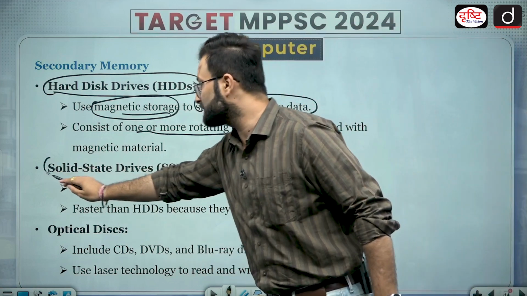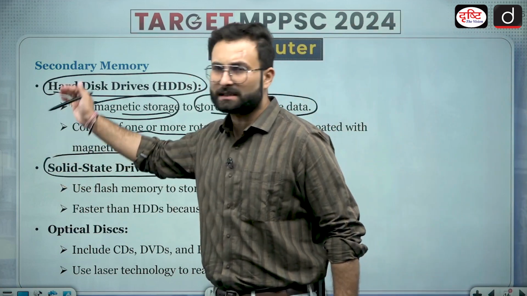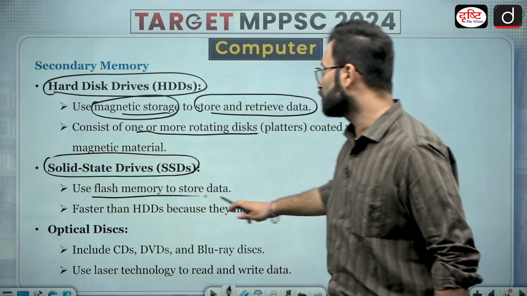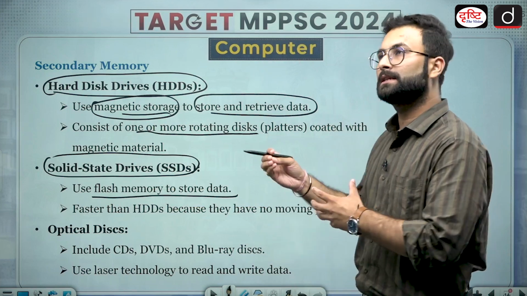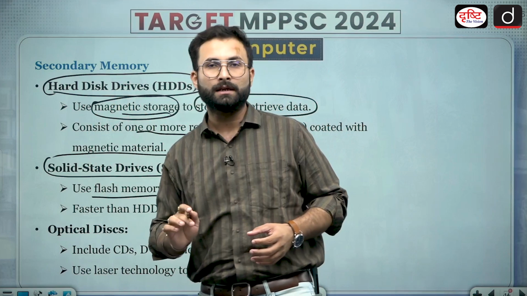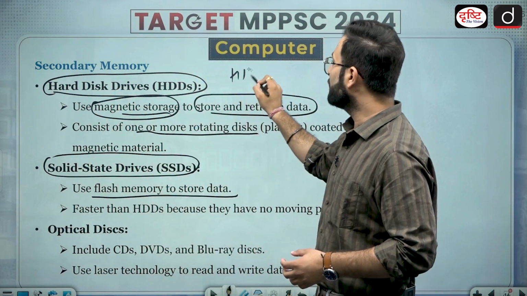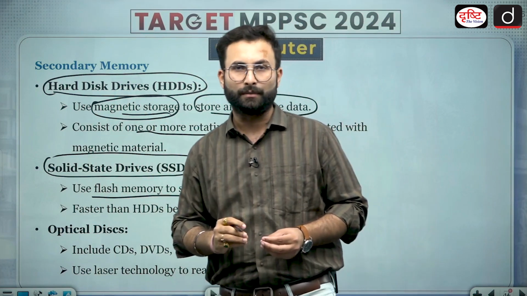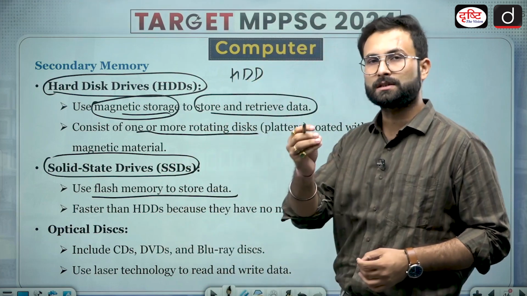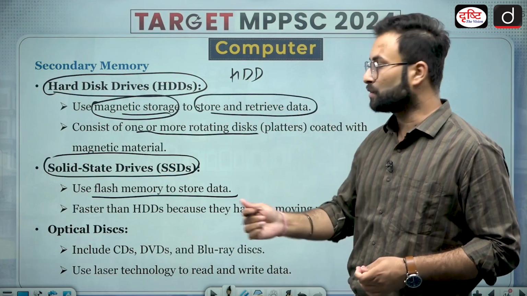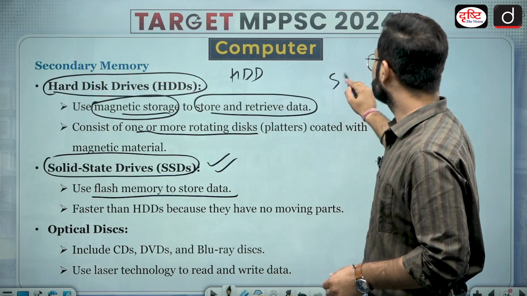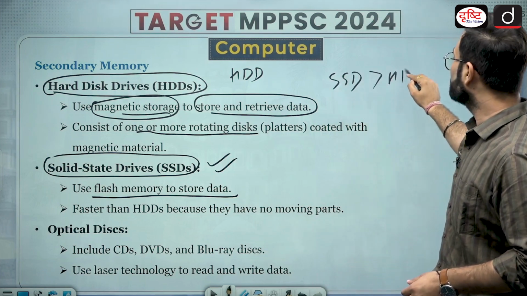Now second comes the SSD or the solid state drives. These are similar to that, but these are faster. These are using the flash memories to store the data. So I'll tell you the small difference over here: if you start the laptop with HDD, it will take a certain amount of time to open. When you come with the SSDs, it will take fractions of a second, or a few seconds, to start the computer device. So you can say that SSDs are faster than HDD.